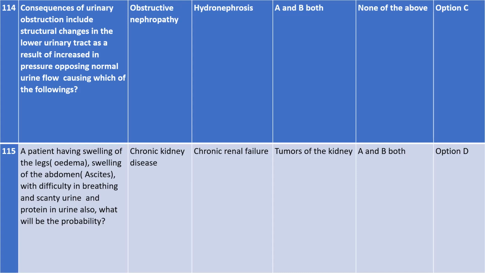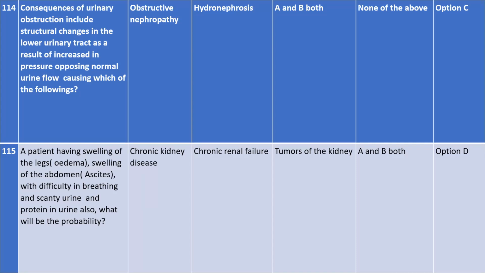A patient having swelling of leg, that is edema, swelling of the abdomen, that is ascites, with difficulty in breathing, and scanty urine and protein in the urine also. What will be the probability? So what will be the answer? Question is very easy. Read the question nicely. A patient will have swelling of the leg, means patient ka edema hoga, and then the